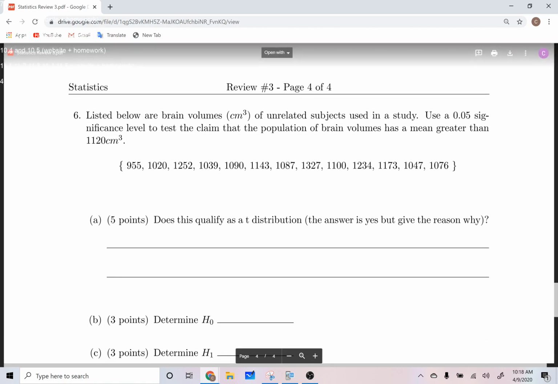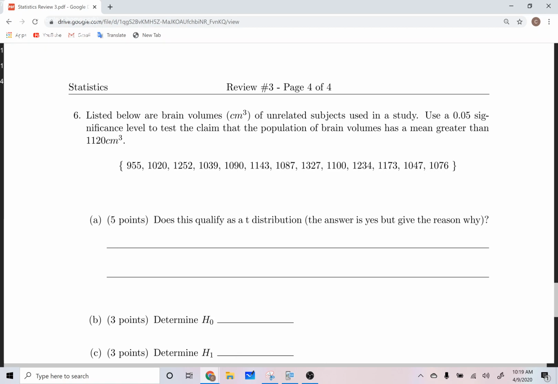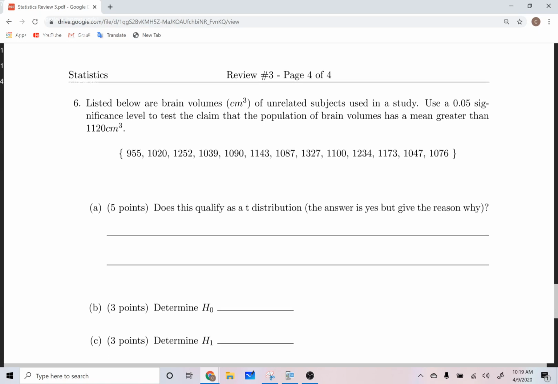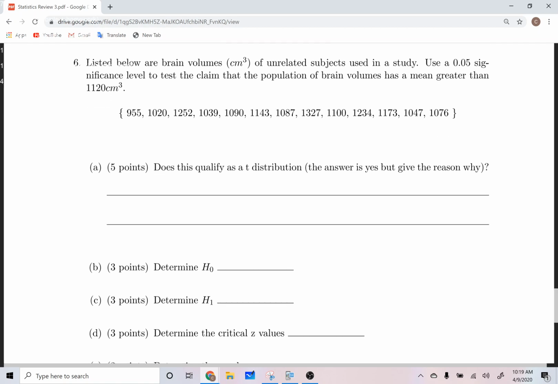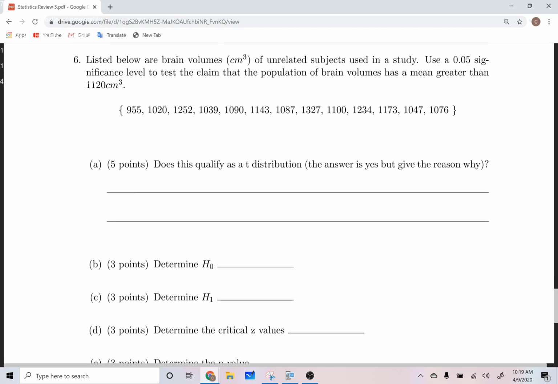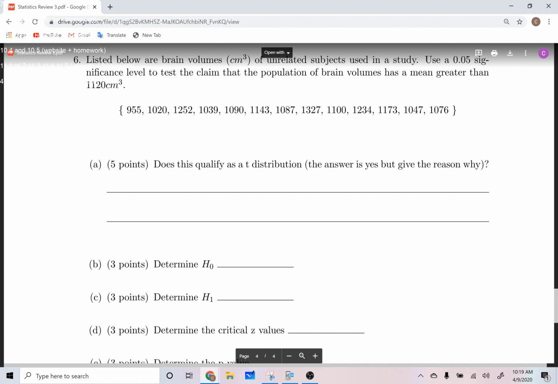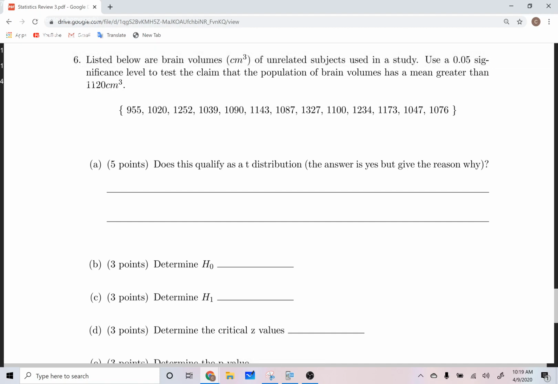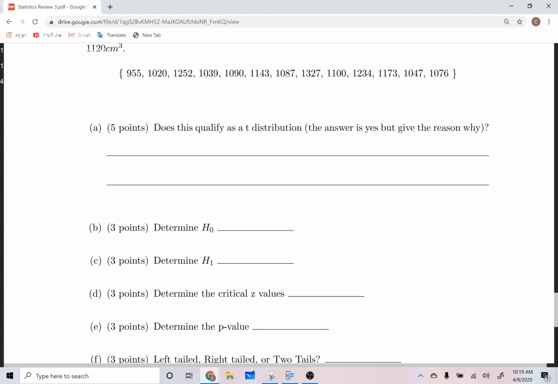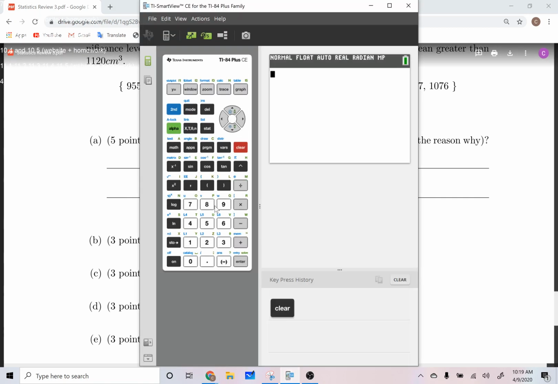Now for this one, I'm going to give you a little bit extra help. I'm going to show you how to do this a little bit more. Does this qualify as a t distribution? You're going to say yes. Although it is a small sample size, we're going to assume these are normal. I might change this question actually. I don't know if I'm going to keep that one or not. We'll see.